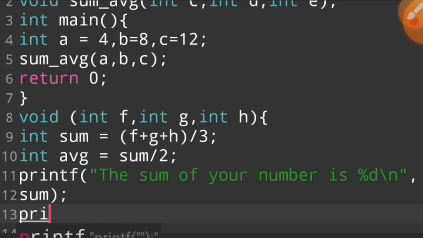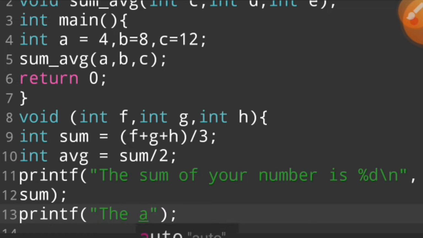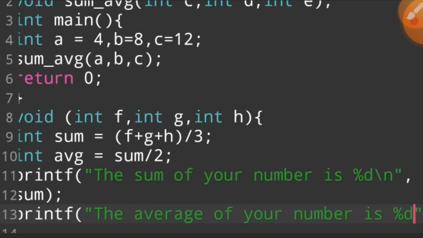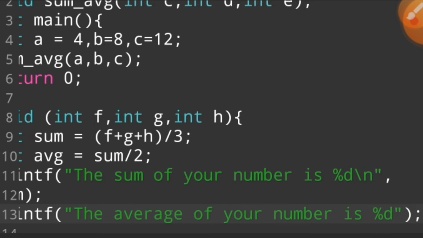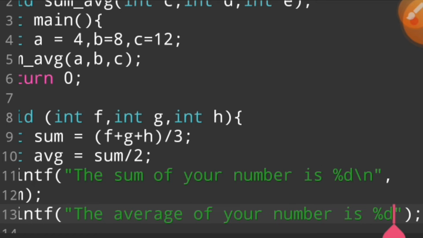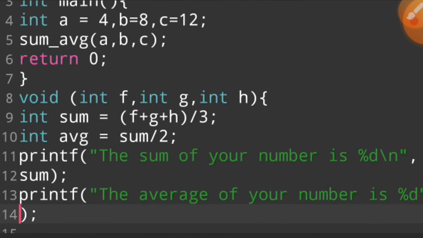and we also write a printf function, and in this case we say, "The average of your number is %d," comma avg.